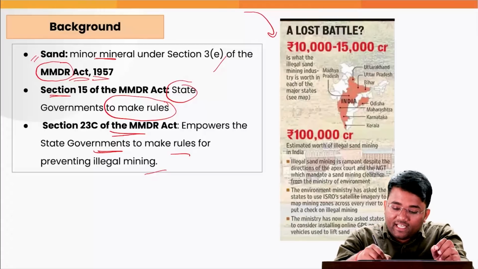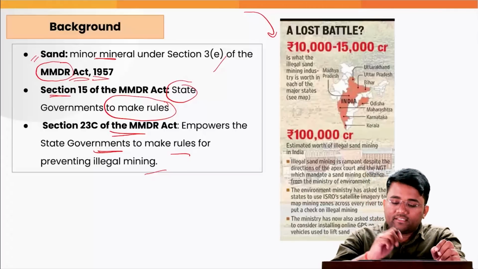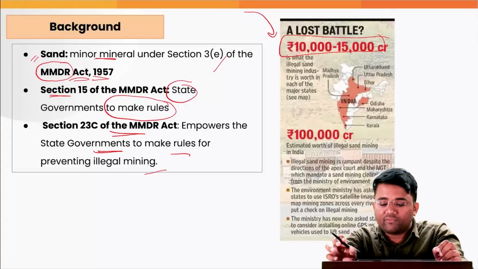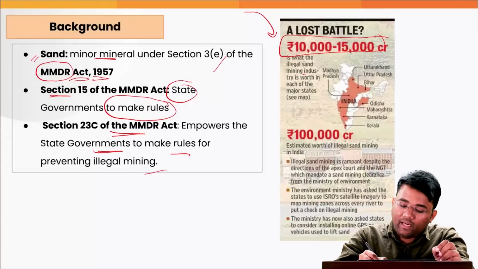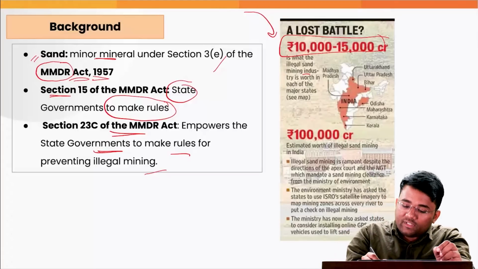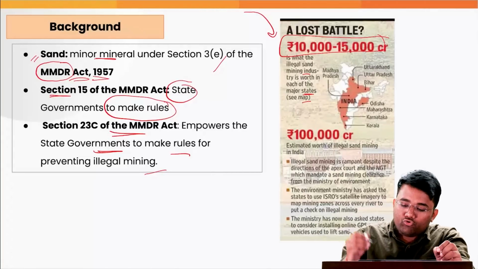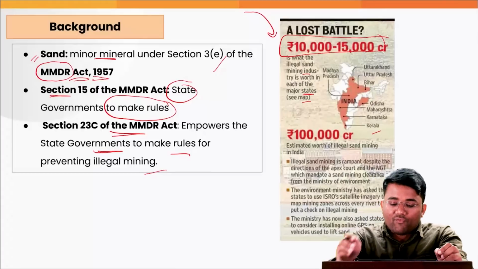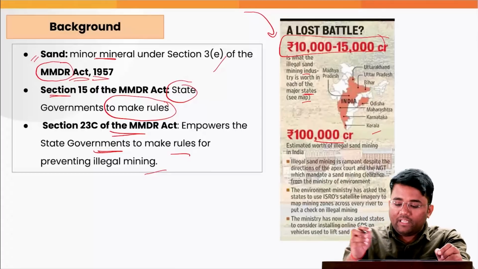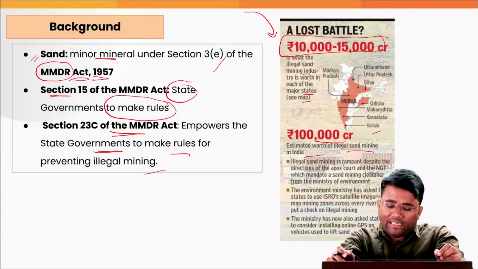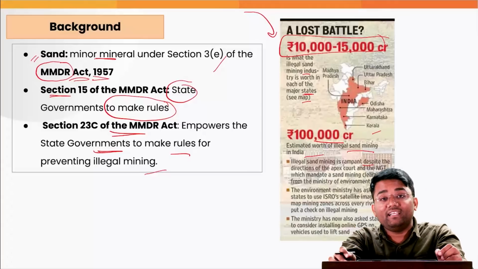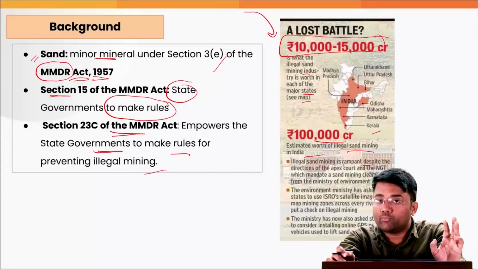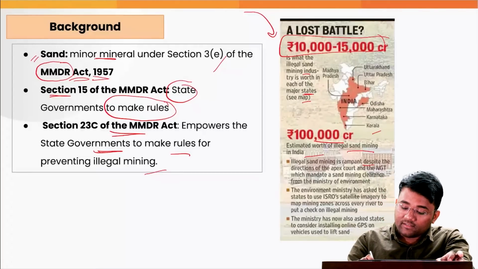If you look into the data provided by the Ministry of Mines, as per the ministry almost 10,000 to 15,000 crore is what the illegal sand mining industry is worth in major states like UP, Uttarakhand, Bihar, Odisha, Maharashtra, Karnataka, Kerala, etc. 1 lakh crore is the estimated worth of illegal sand mining in India. And illegal sand mining is rampant despite the directions from the Apex Court, that is the Supreme Court of India, and time and again the National Green Tribunal has also given various directions.